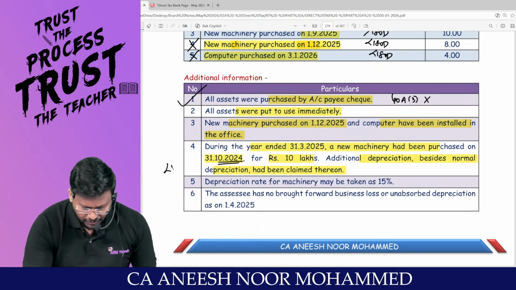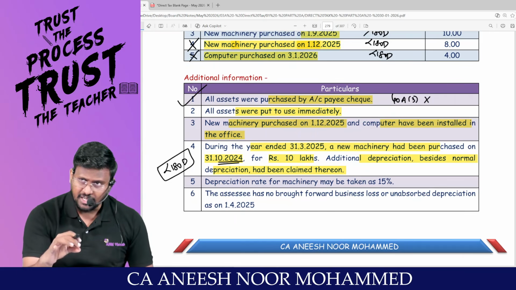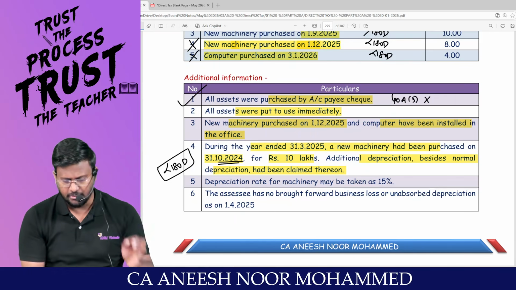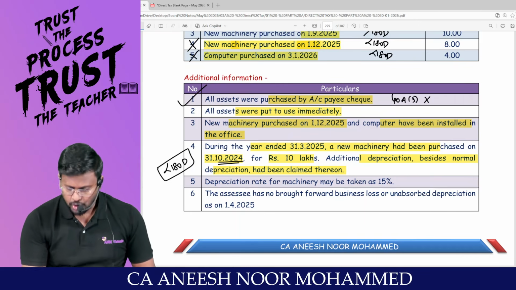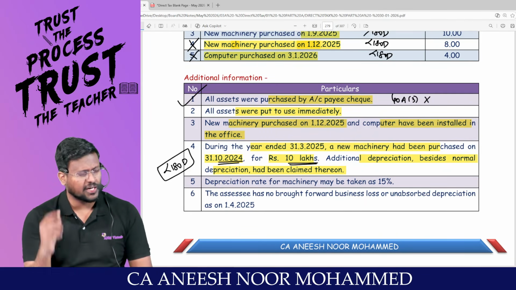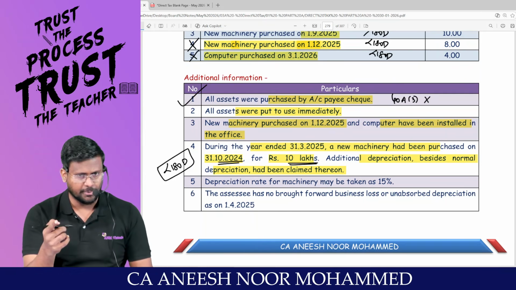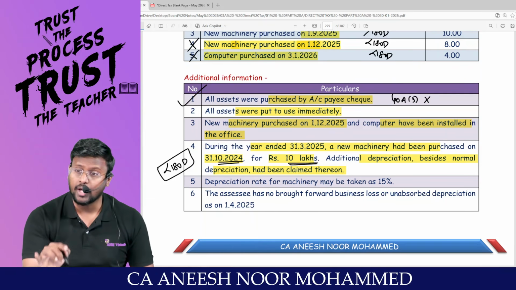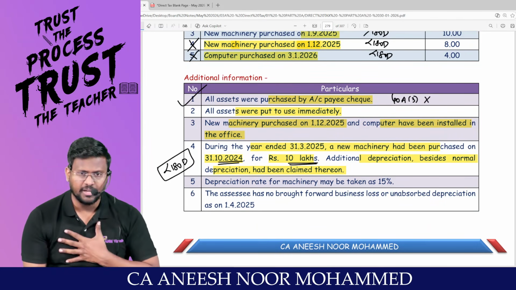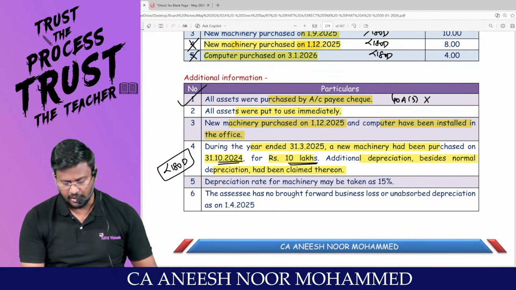Because of the less than 180 days concept, only 10% of the 20%, basically 20% or 50%, would have been claimed in the last year. Am I right? So for 10 lakh, 20% is 2 lakh, which is the total additional depreciation. In that, only 1 lakh would have been claimed in the last year. So the remaining 50% should be claimed in the current year. That we have to take care.